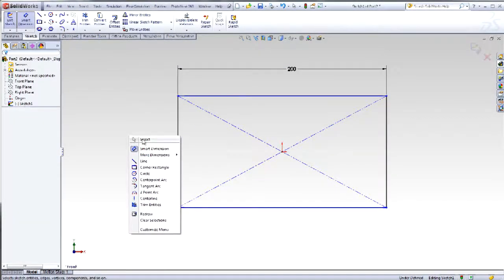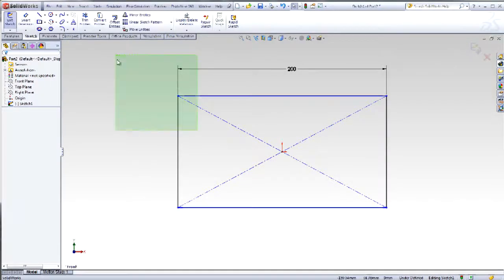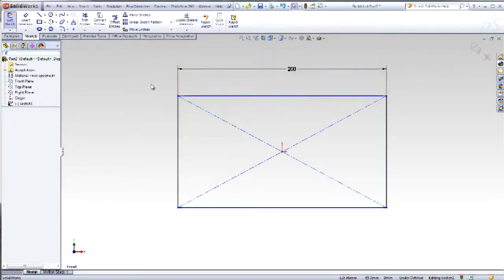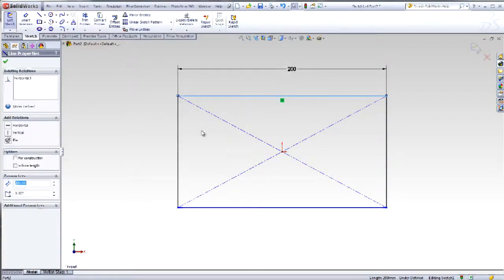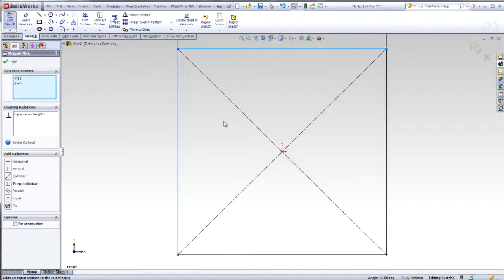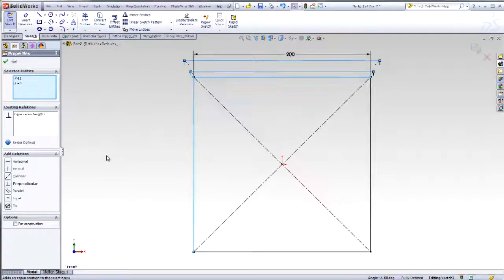Right-click Select in the Graphics window to Window Select Geometry. A right-to-left crossing window will select anything that window attaches to. A left-to-right crossing window will only select objects that are fully enclosed in the window. You can select multiple entities with the Control key. In this case, select Equal to make the horizontal and vertical lines equal. There are other options in the Add Relations box.